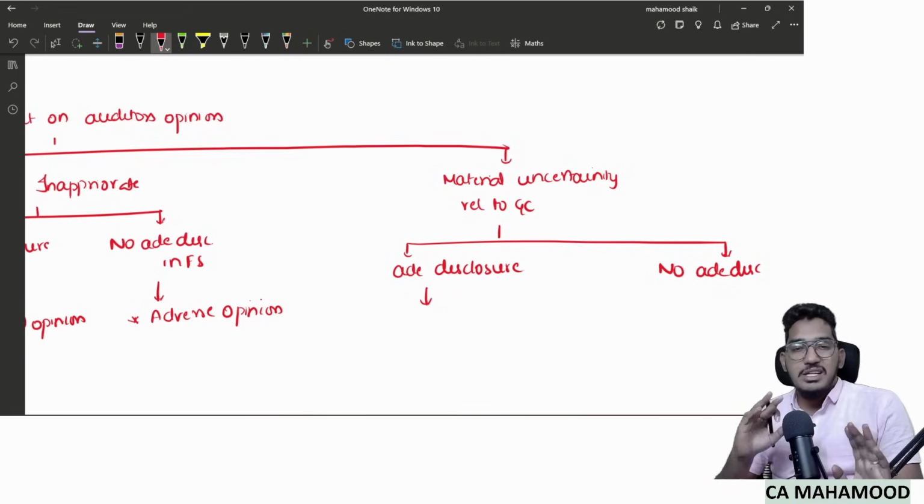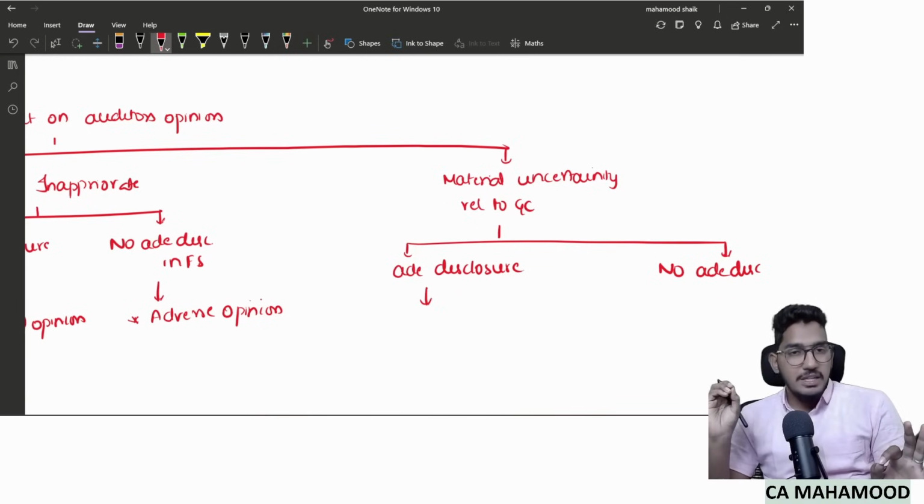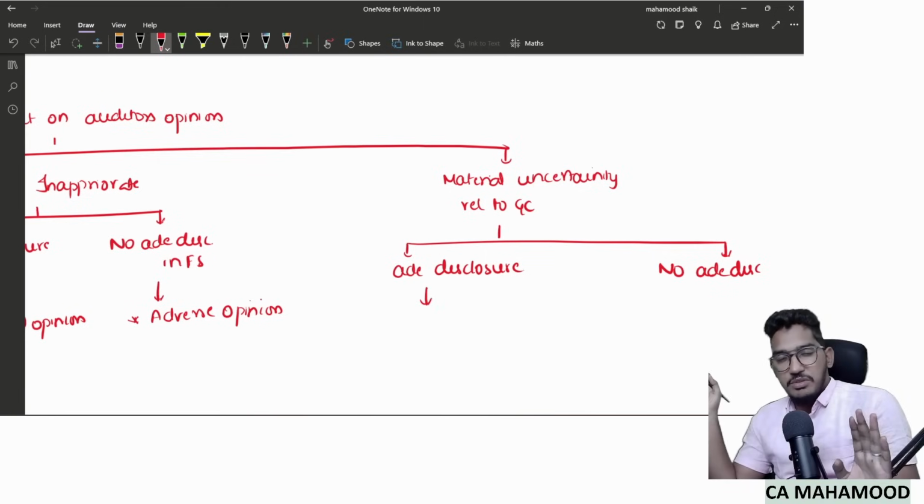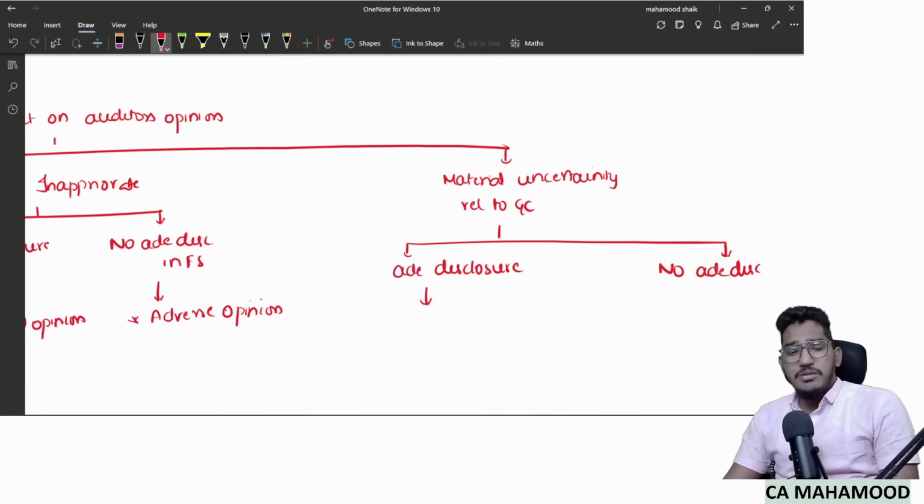In the notes to accounts, clearly they have told so and so uncertainty we are facing, so and so crisis we are having, whether we will continue for the coming 1 year or not. That is depending on some circumstances which are beyond our control. Management, without hiding anything, clearly has told this information in the notes to accounts. Now you tell me, if there is an adequate disclosure in the financial statements, should the auditor give unmodified opinion or modified opinion?